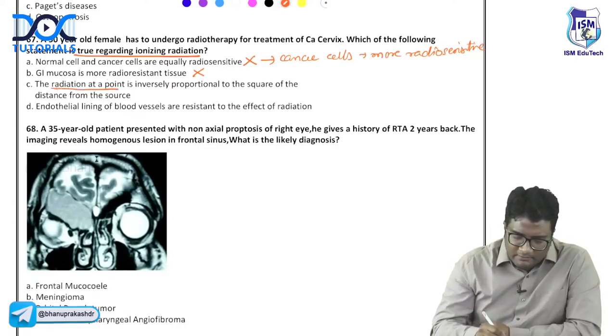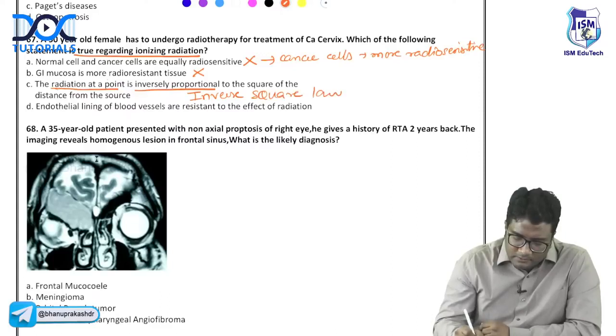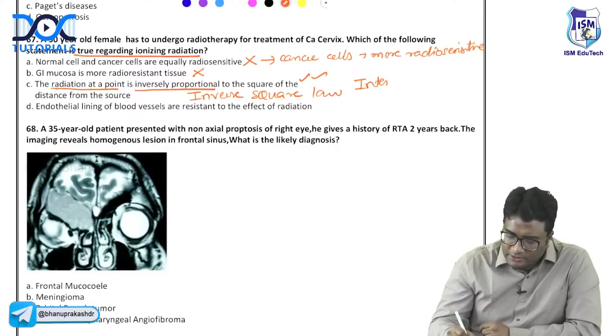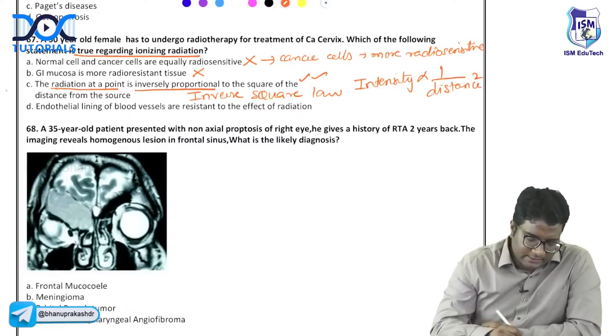Radiation at a point is inversely proportional to square of distance. This is inverse square law. So this is correct. Inverse square law states that the intensity of radiation is inversely proportional to square of distance. So this is a correct statement.